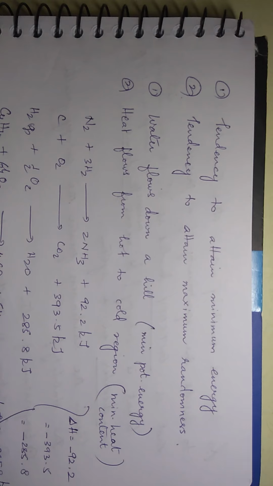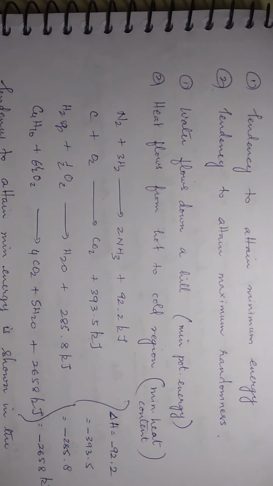Because the heat travels from a position where it is very hot to where it is cold. Is that clear? Travel of heat from hot to cold region. Where there is minimum heat content, the heat will transfer itself towards that area.